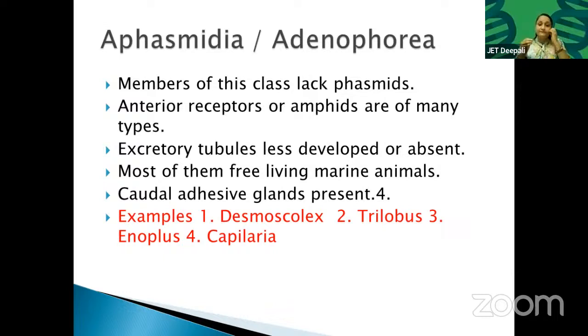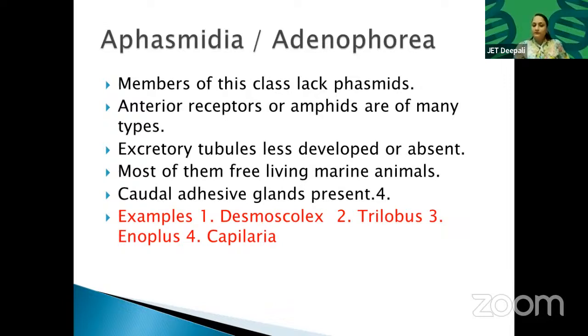Now, caudal glands are glands present at the posterior part of the body. They use these glands during copulation also. This is helpful in copulation. Basically, the male and female attach themselves with the help of these caudal adhesive glands, and they do the copulation.